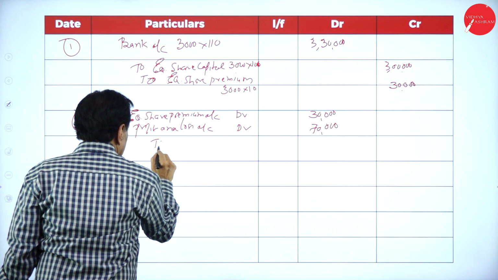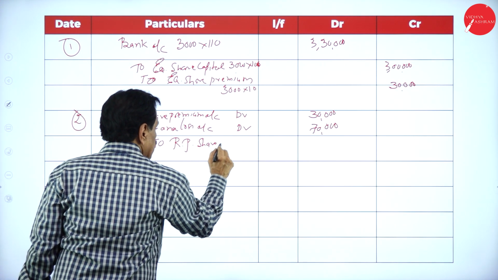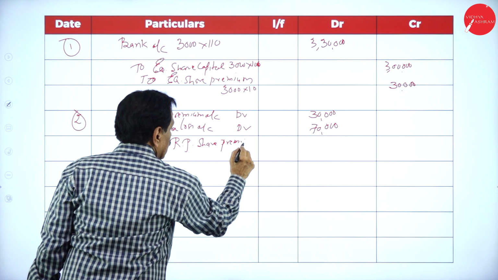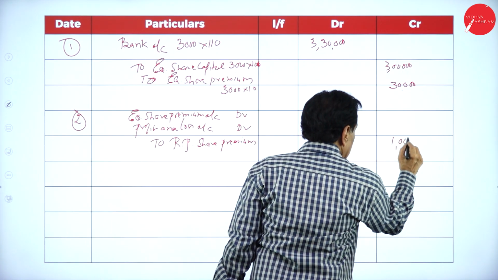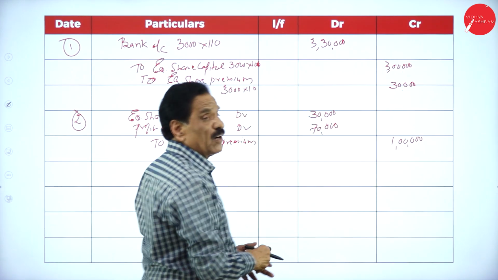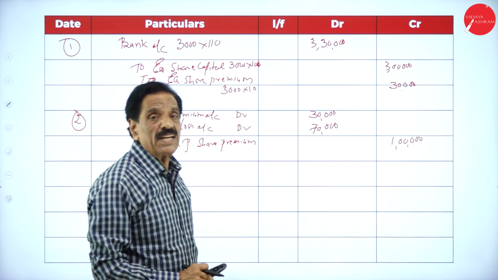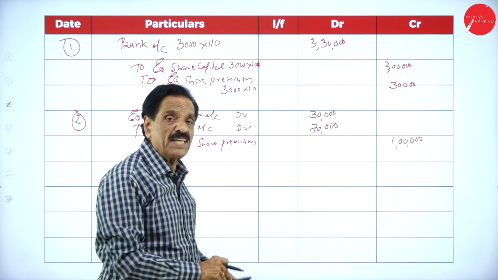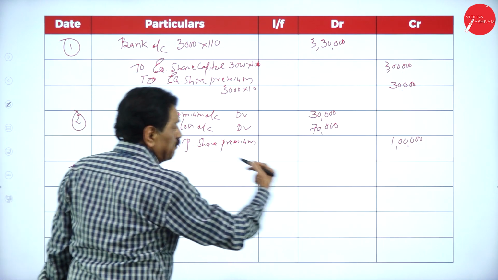To redeemable preference share premium, 1 lakh. Premium to premium. So we have to pay the premium of 1 lakh. How much available? 30,000. We can take 70,000 from the profit and loss account. Third entry over.